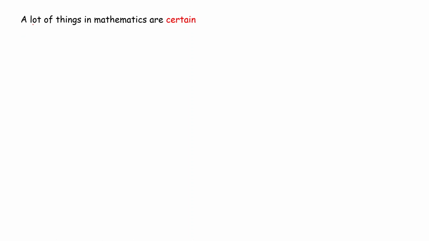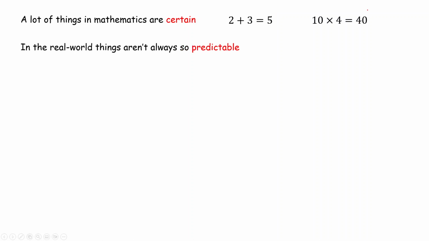Okay, so in life, or in maths, a lot of things are certain. So, for example, 2 plus 3 equals 5. That is certain because there's only one answer, right? 2 plus 3 has to equal 5. And similarly, 10 times 4 has to equal 40. But in the real world, things aren't always so predictable.